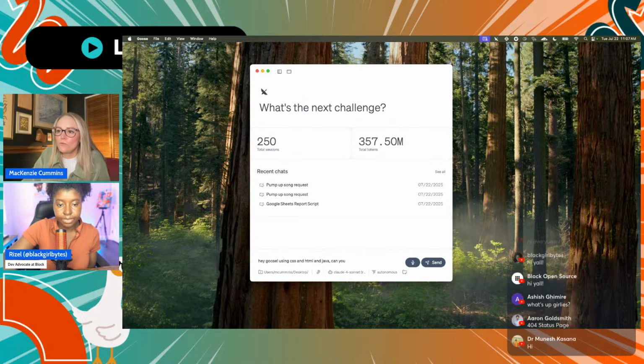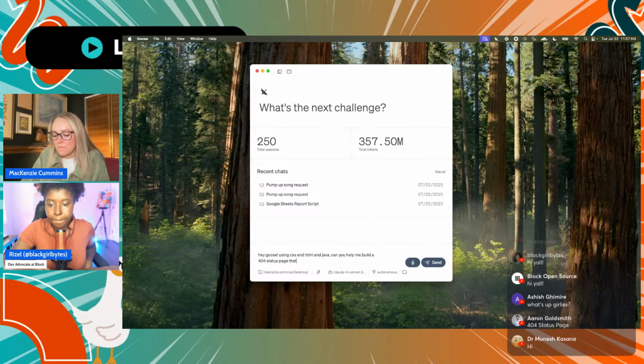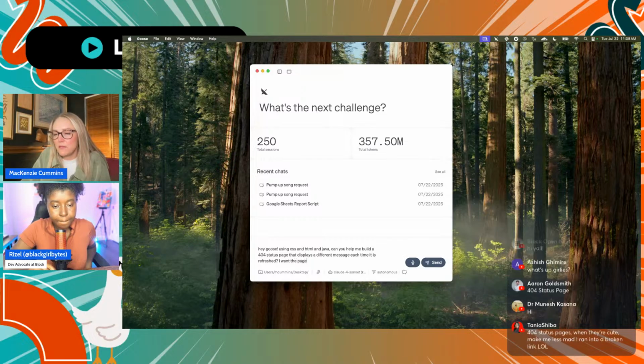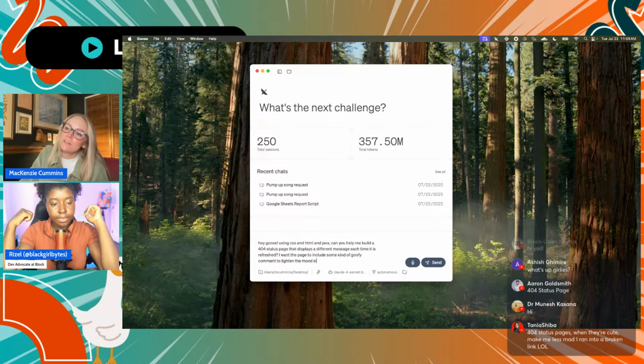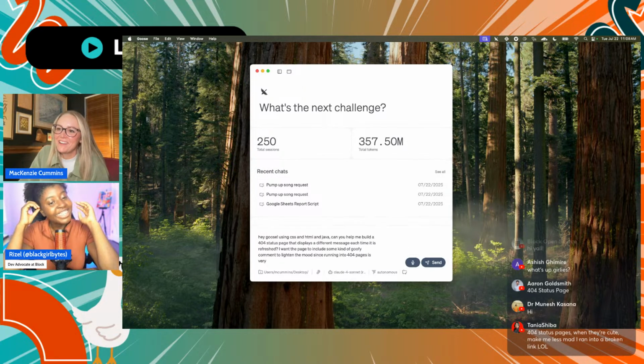Goose, can you help me build a 404 status page? I want the page to include some kind of goofy comment to lighten the mood, since running into 404 pages is very frustrating.